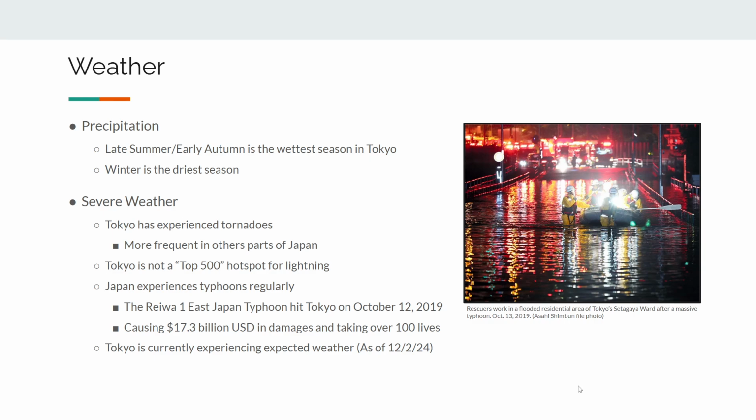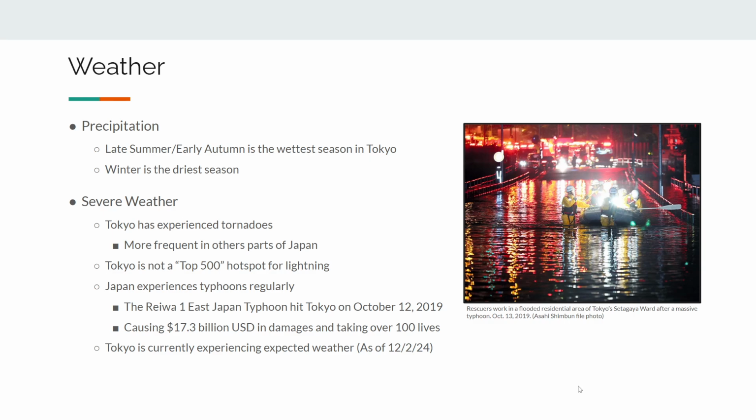You can see the flooding in this area alone, coming up over a bridge here. And it caused over $17 billion in damages. And it took over 100 lives. So they have incredibly deadly storms. That is just an aspect of being along the coast.